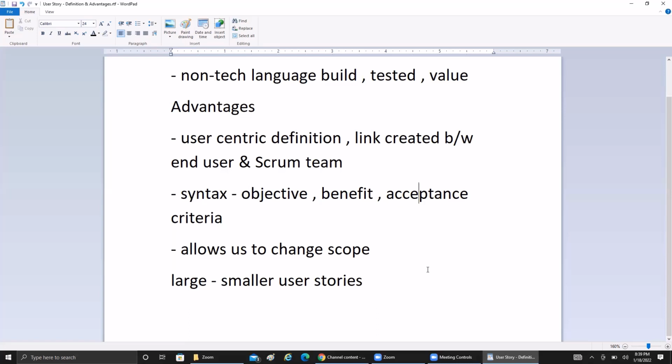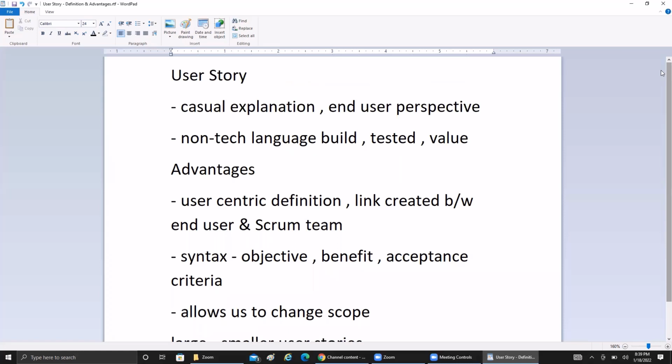So hope you all have got an idea of what a user story is in the Scrum world and what the advantages of using them are: how it is helping to modify the scope of the software feature or reduce the scope, modify the acceptance criteria, how it is focusing on the end user perspective, and how it is adding value to the Scrum projects.